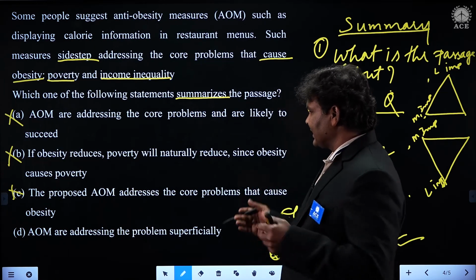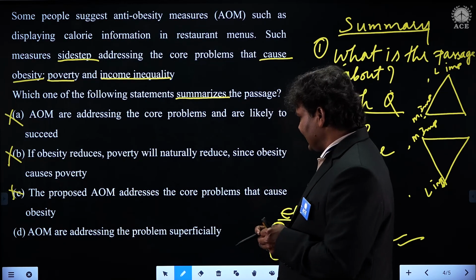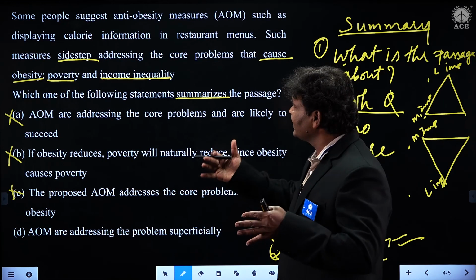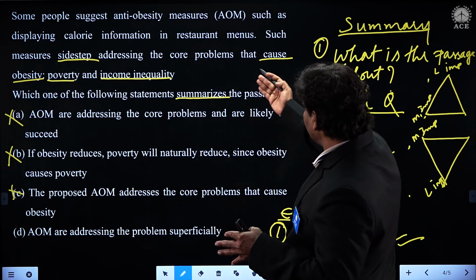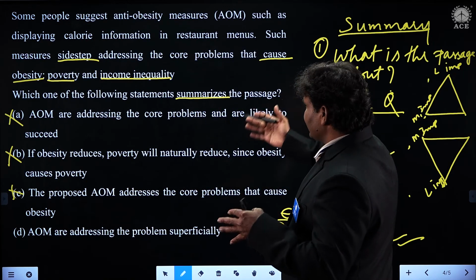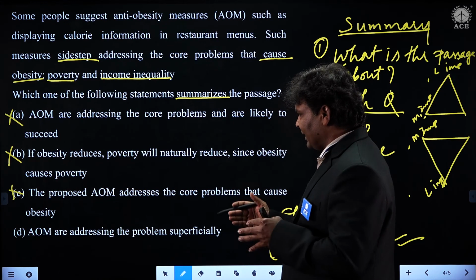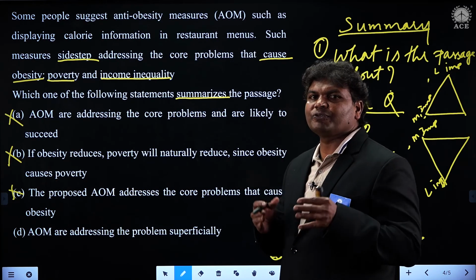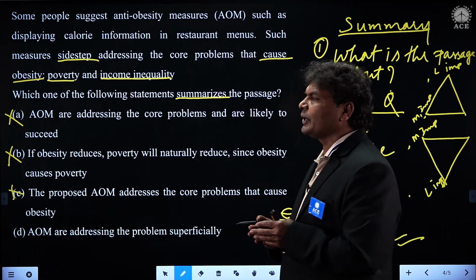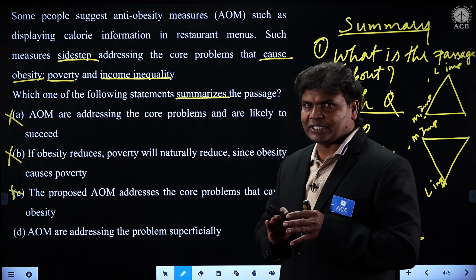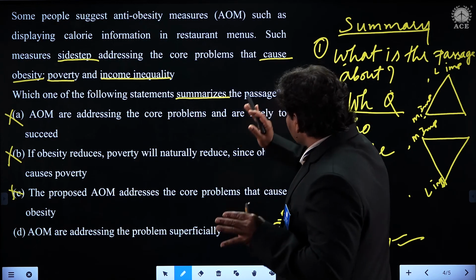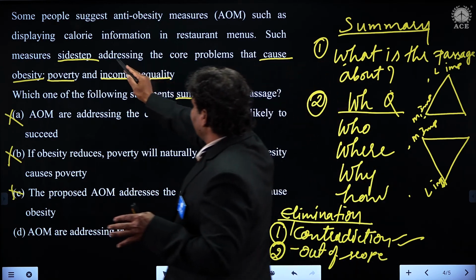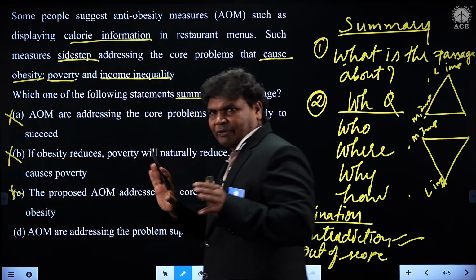And what does the passage say? AOM are addressing, no doubt, some people suggest anti-obesity measures such as displaying calories. Yes, AOM are addressing the problem superficially. What is superficially? Not in detail. To some extent, some calorie information has been mentioned. It's okay, very good.